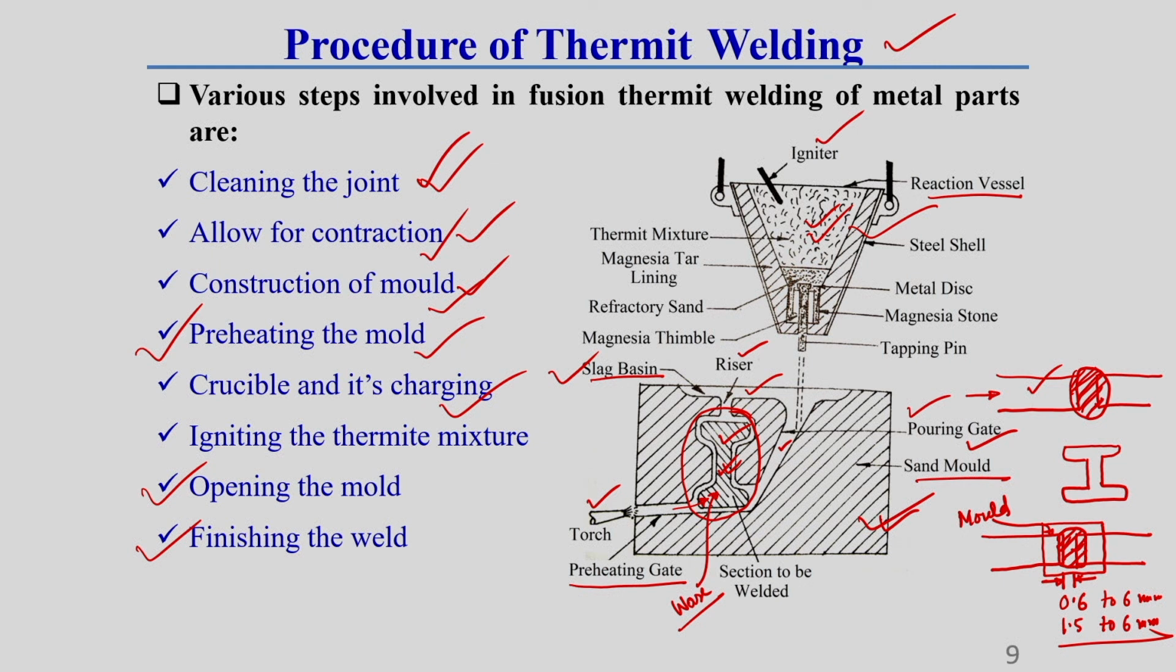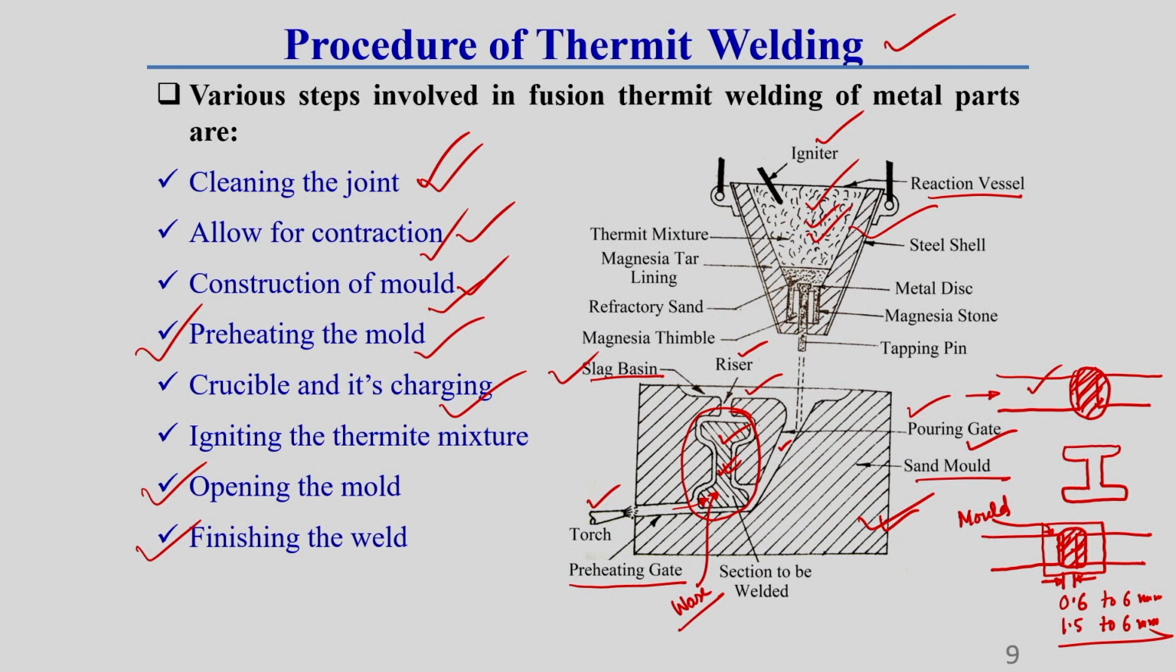By using this igniter, which is a kind of magnesium ribbon, once we ignite this mixture, a chemical reaction occurs. Due to this chemical reaction, huge heat is generated. At this heat, the mixture melts.